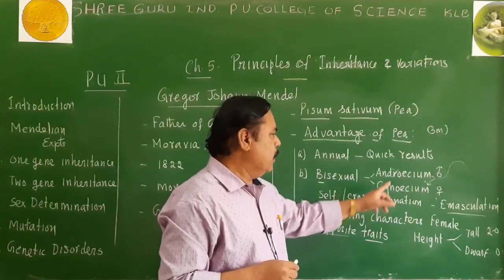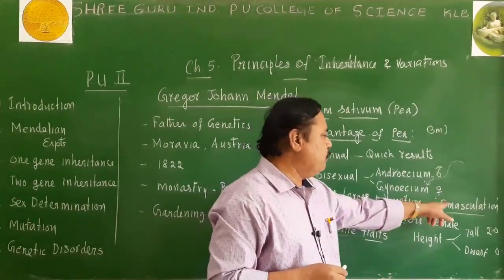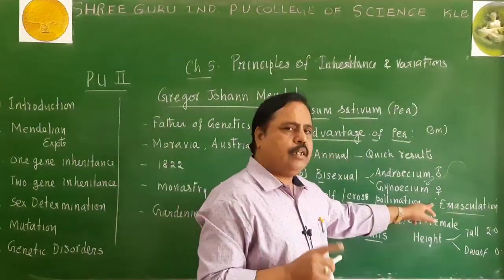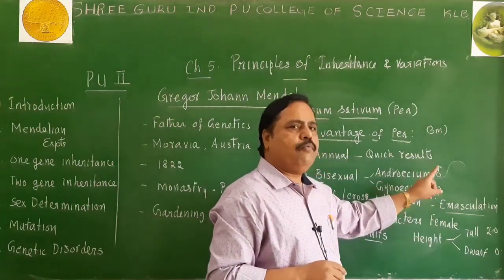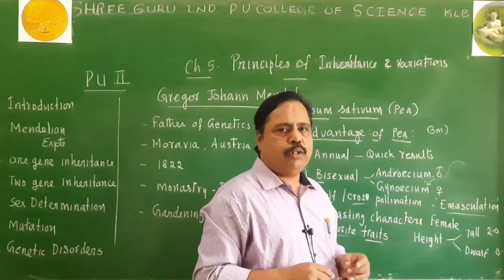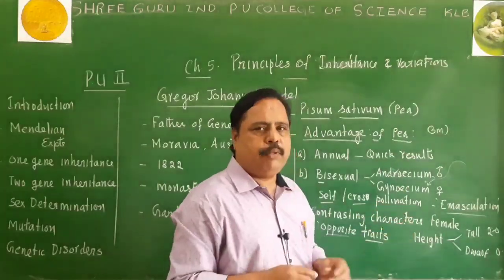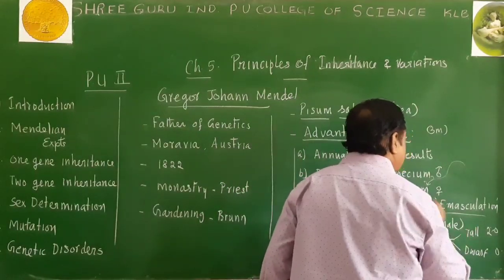Now remember, cross-pollination is possible by a phenomenon called emasculation. What is emasculation? One more question is there. It refers to removal of anther from the bisexual flower. When the anther is removed, only gynoecium will become functional and the flower will become a female flower, remember.